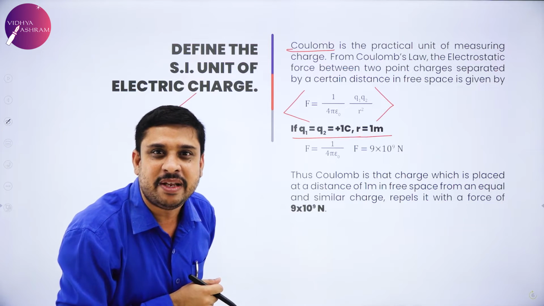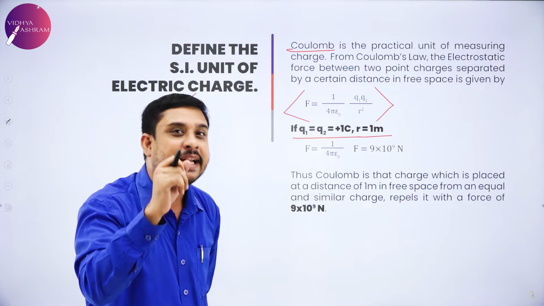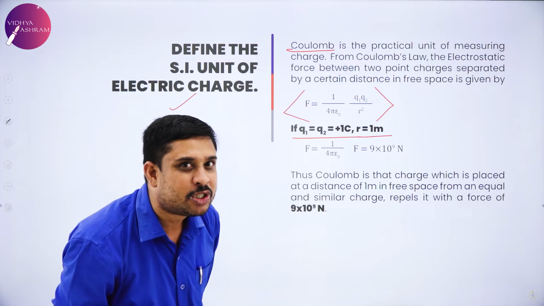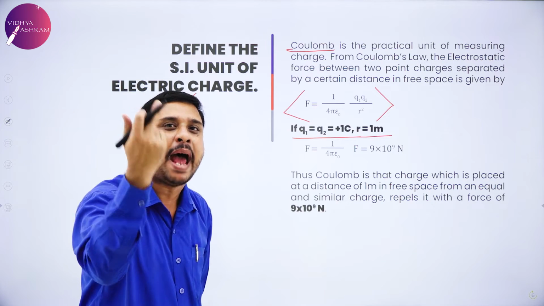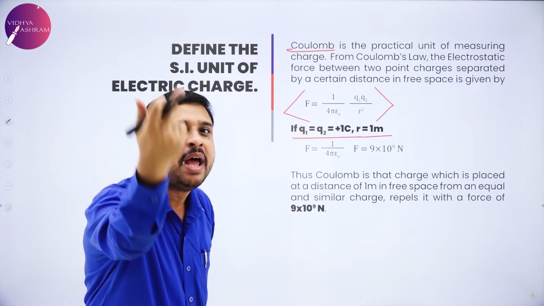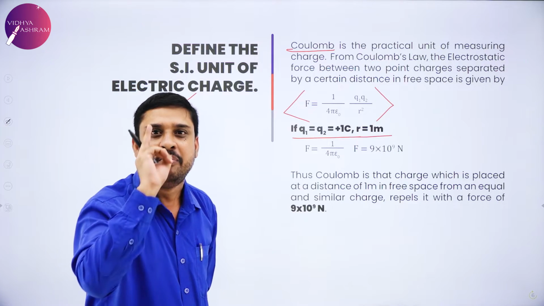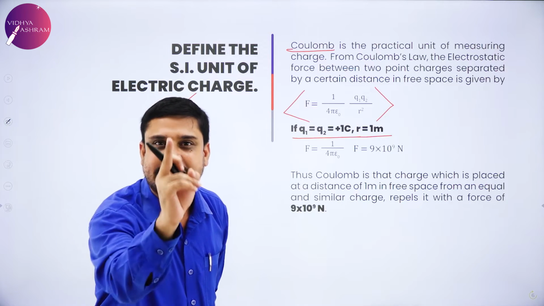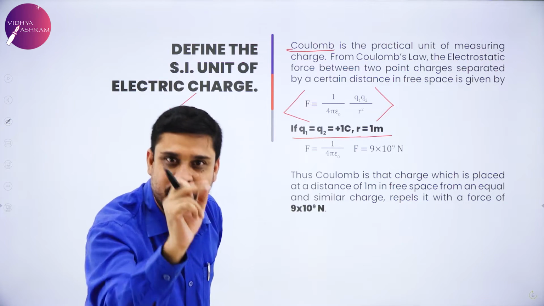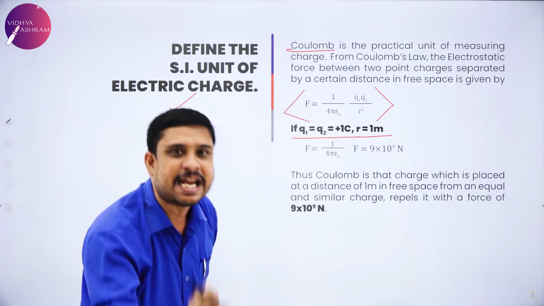Which is the medium in which they are placed? Free space. What is the distance between the two charges? 1 meter. What is the magnitude? Both of them have a magnitude of plus 1 Coulomb. Medium of placement, free space. Distance of separation, 1 meter. Magnitude of both the charges, 1 Coulomb.